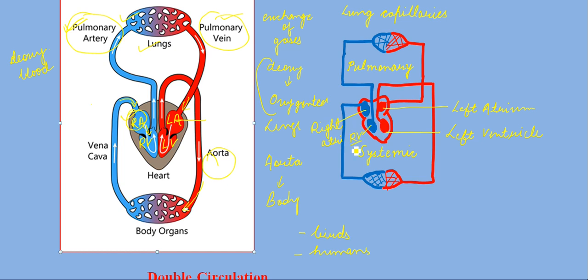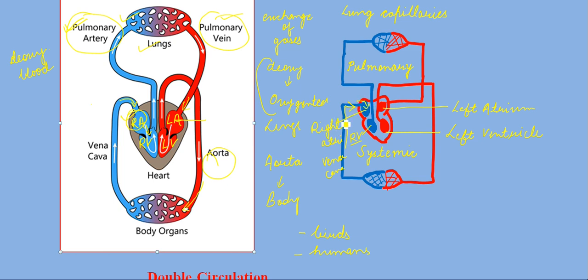Okay, so now what happens? Let me explain one more time. Let's start from this one. This is your vena cava. The deoxygenated blood from the vena cava, that is, from the lower body part through the inferior vena cava, and from the upper body part through the superior vena cava, enters which chamber?